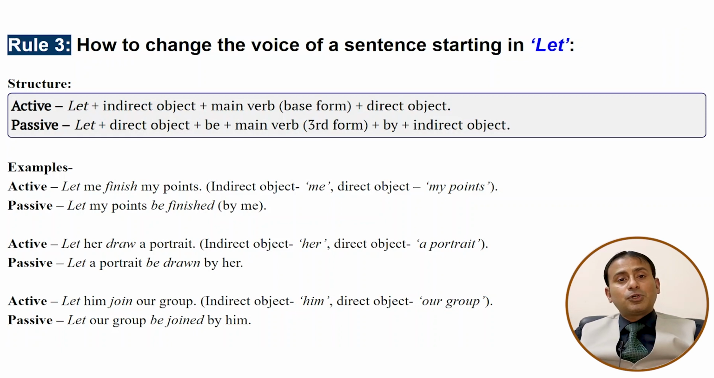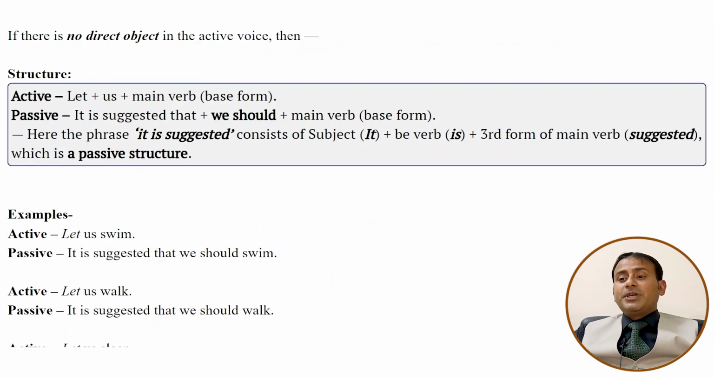Let him join our group. So our group is the object. So let our group be joined by him. If there is no direct object in the active voice, then let us plus main verb. It is suggested that we should plus main verb plus base form.